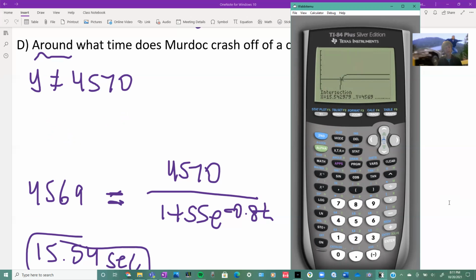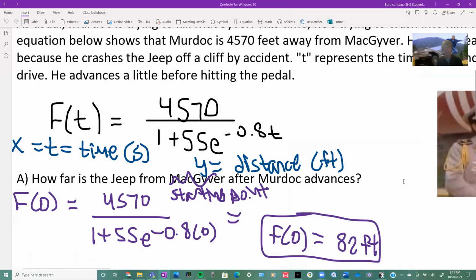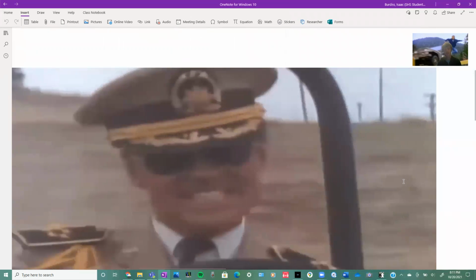But so that is how you do a logistic problem, and hopefully that makes sense. But you are either just going to be looking at an output or input. You just need to understand what the question is asking.